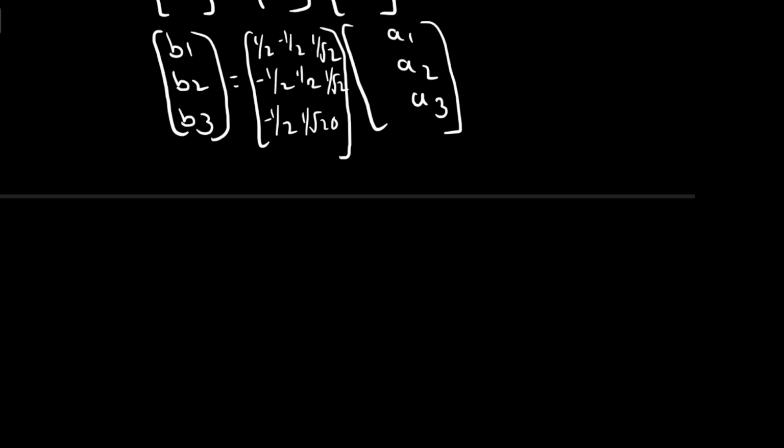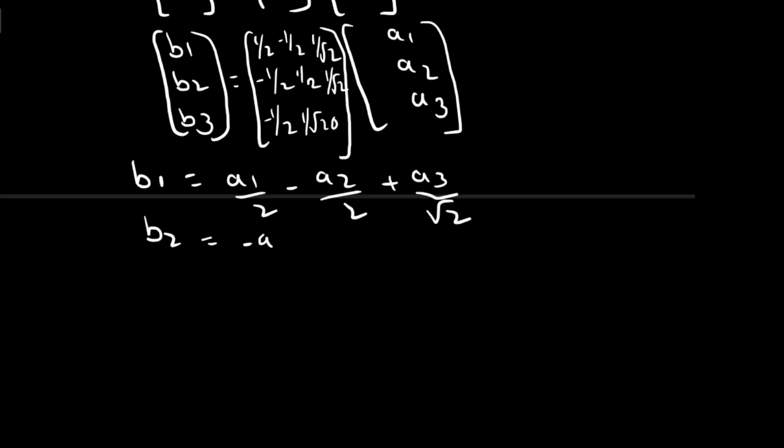So B1 equals A1 by 2 minus A2 by 2 plus A3 by root 2. And B2 equals minus A1 by 2 plus A2 by 2 plus A3 by root 2.